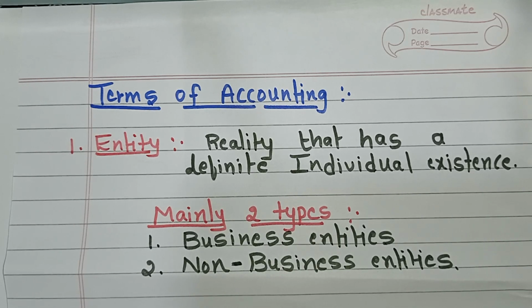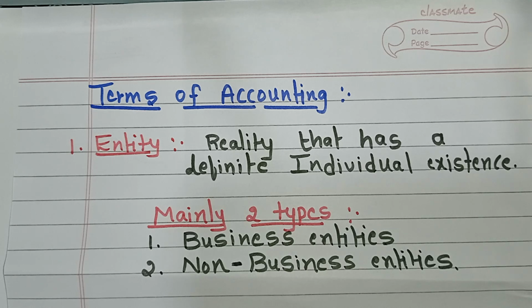What does it mean? Entity means a reality that has a definite individual existence. It means any organization or individual that independently engages in financial activities, maintains separate records and has its own financial position. It is called an entity.